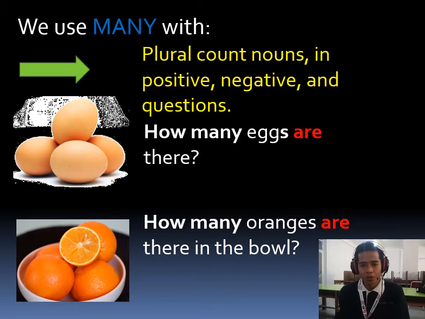Okay, how about in questions? For example, how many eggs are there? How many brothers and sisters do you have? How many participants are in the competition? How many oranges are there in the bowl? How many pets do you have at home? How many school subjects do you have at school? Okay, next.